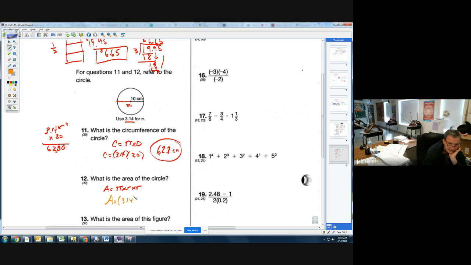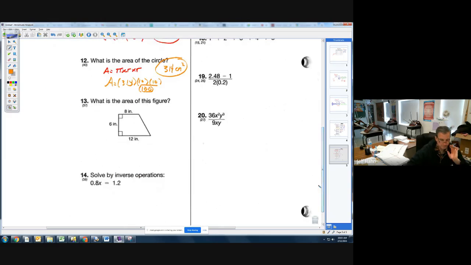3.14 for pi. Radius was given there. It's times 10 times 10. And ladies and gentlemen, this is mental math because we've talked about this before. We would do this first. 10 times 10 is 100. And when you multiply 3.14 times 100, 2 zeros, 2 decimal places, your answer is simply 314. And the label for area is centimeters squared. Ooh, that is something special.